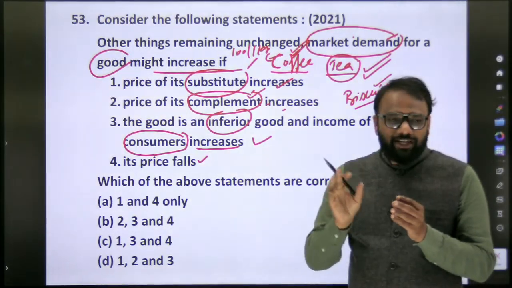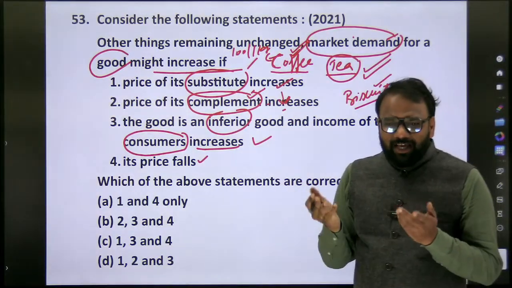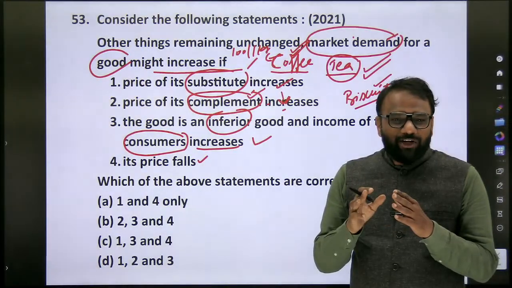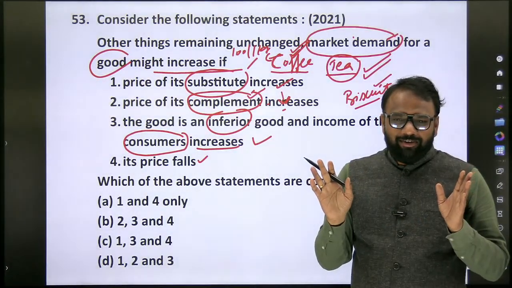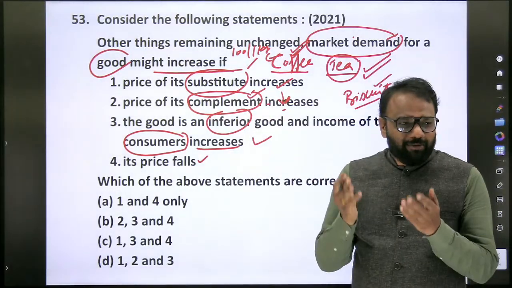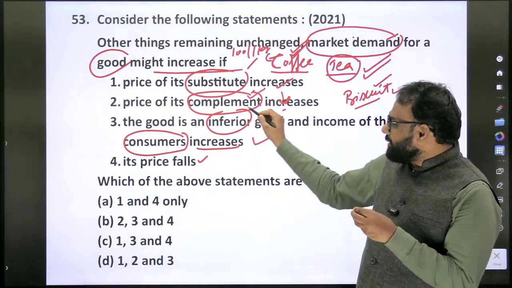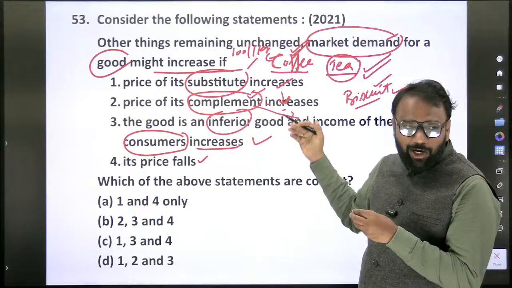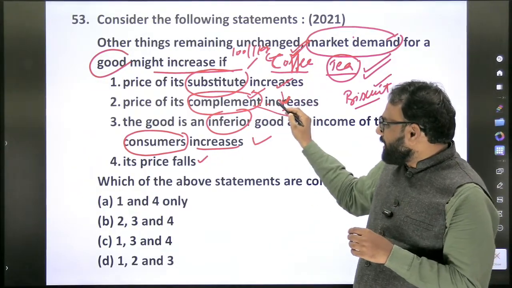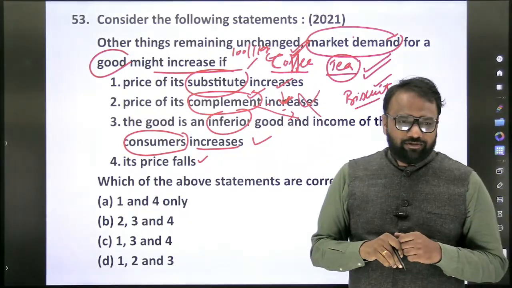But there may be a reverse connection if the price of its complement decreases. There may be a few people who always want to have biscuit only along with coffee. Again, we are taking extreme cases, but they are not given that extreme case. There may be some people who always prefer to have biscuit only with coffee. In such a case, when the complement price decreases, the coffee demand might increase, but here it's not possible. So the complement price increases, coffee demand increases, there is no link. The second one is false.